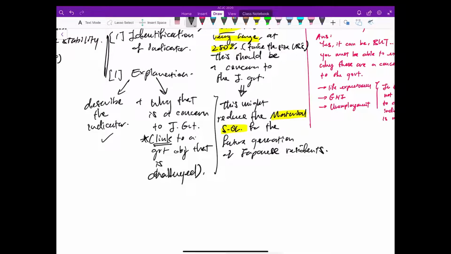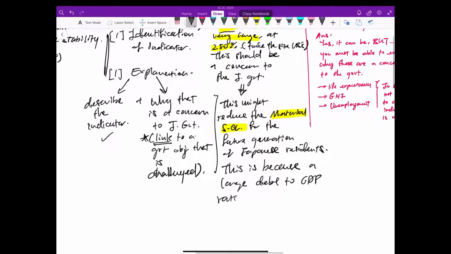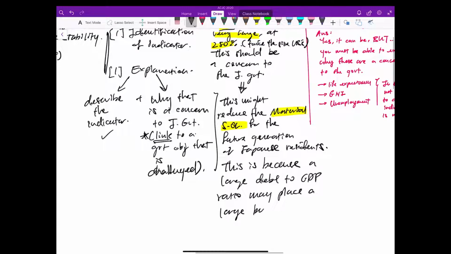Well, because a large debt to GDP ratio may place a large burden to repay the debt for future generations.